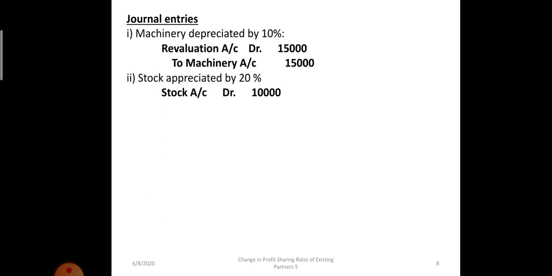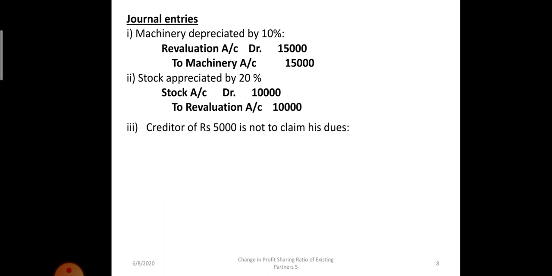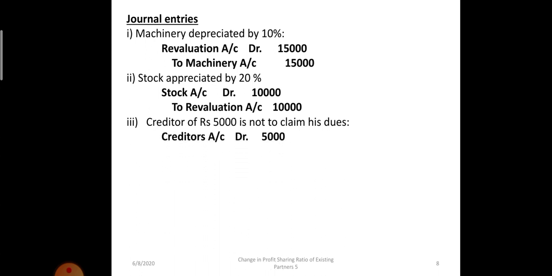So stock account debit 10,000 to revaluation account 10,000 rupees. Third, creditors of rupees 5,000. So it's a gain. So liability is decreasing, so creditors will be debited. Creditors account debit to revaluation account 5,000 rupees.